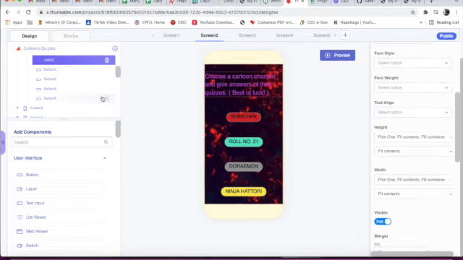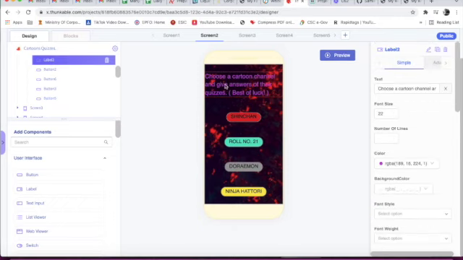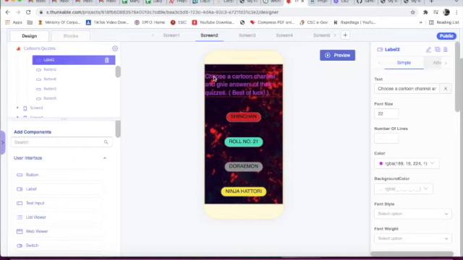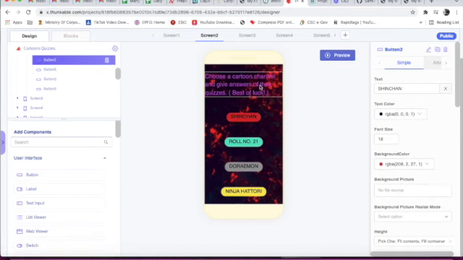Now we have taken label 2, and the text is "Choose a cartoon channel and give answers of their quizzes." Then we have opened a circle bracket, and here it is written "best of luck". After label 2, the font size is 22, and the color is light pink. If you want you can give any color. So this ID is label 2, the text is "Choose a cartoon channel and give answers of their quizzes (best of luck)". Then this is button 2, this is label 2, this is button 2.